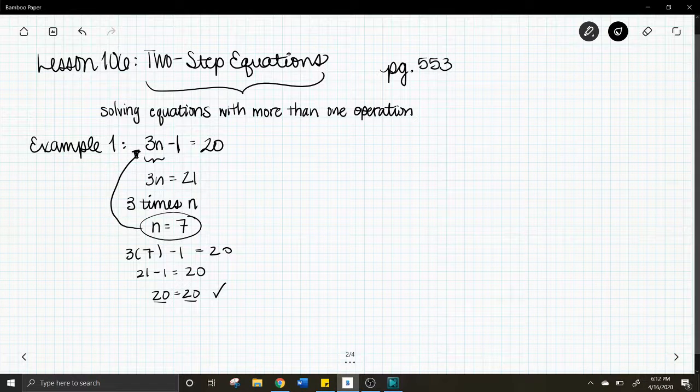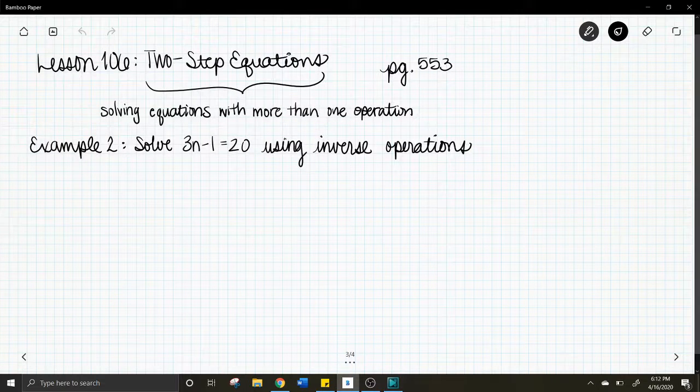With these problems, it will say to solve the equation and then to check your answer. So that's what you do. You substitute that answer back into the original equation. Now the next way we're going to look at solving this same exact problem is going to be more algebraic. You're still thinking logically, but you also need to use inverse operations. If you think of what the word inverse means, it means opposite.